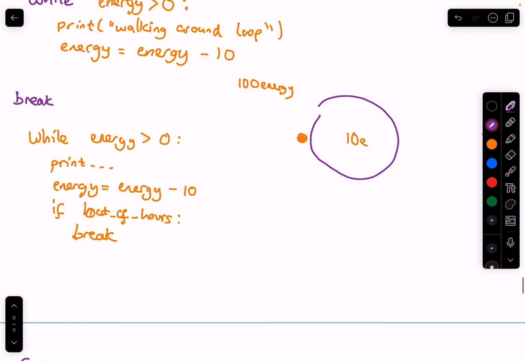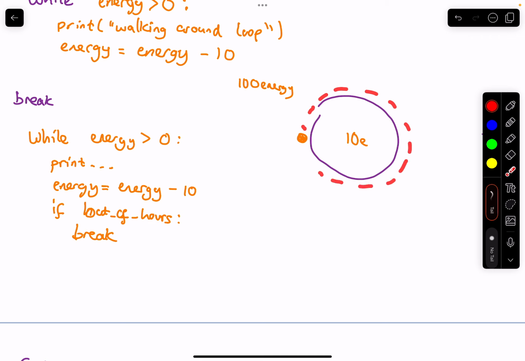We also have the continue statement. Let me explain the continue statement. If this person is walking, and maybe they forgot something, what will happen is instead of finishing this loop, the person is going to essentially start back again from the beginning.